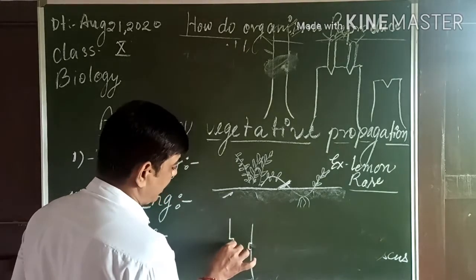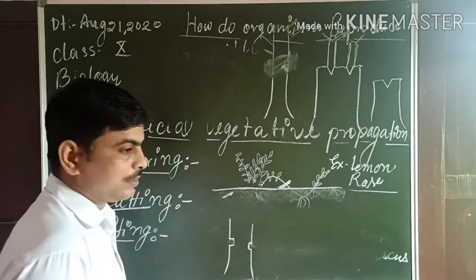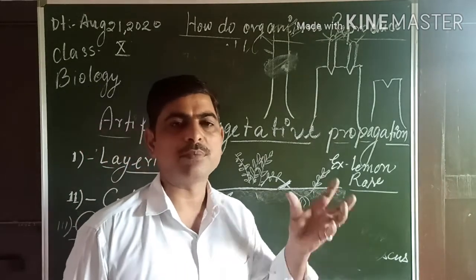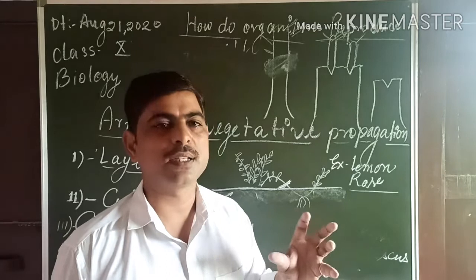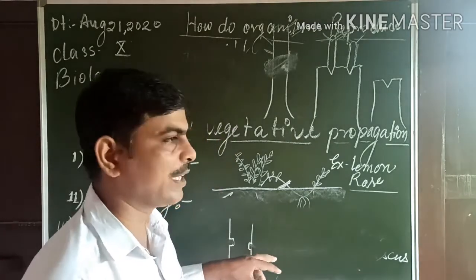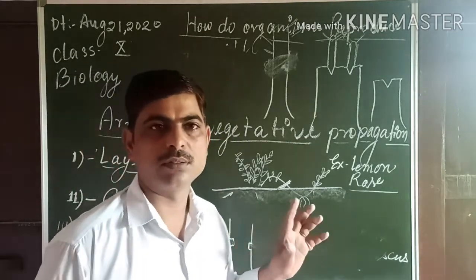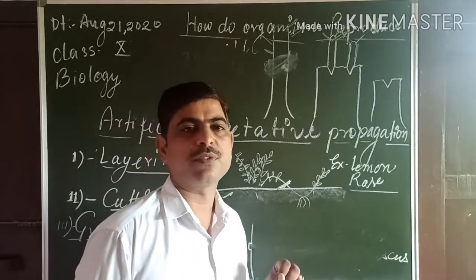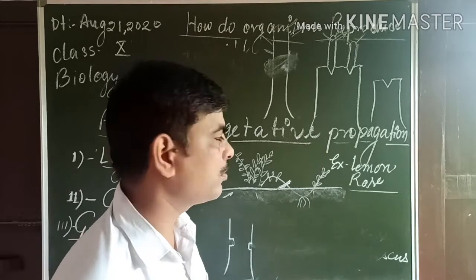Then the tissue of a plant having the desired characters is grafted here using a fungus, which promotes absorption of moisture from the atmosphere and promotes root growth.